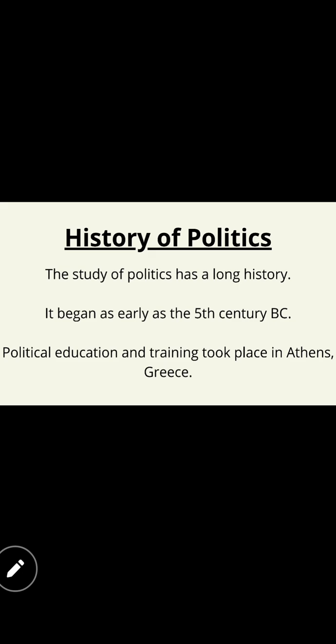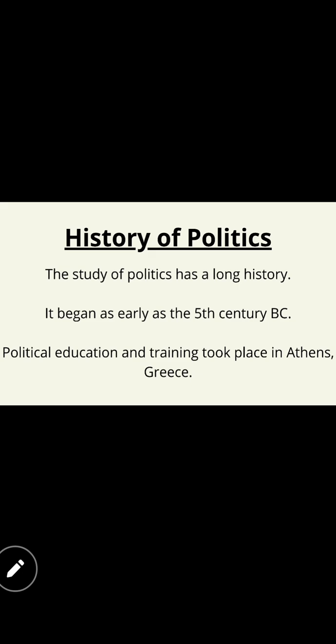When we take the history of politics, like everything, right children, for each and everything we have a history, right? When we take a plant, a human being, a famous person, an ancient person, an artist, for everything there is a history. Even for our country there is a big history, right? From the presidential system there is a big history coming on. So here we should know what is the history of it, right? Before this subject came on, what is the history of these two names, politics and political science?